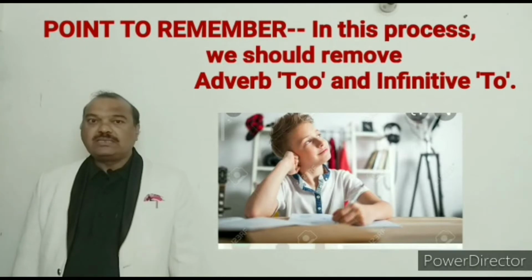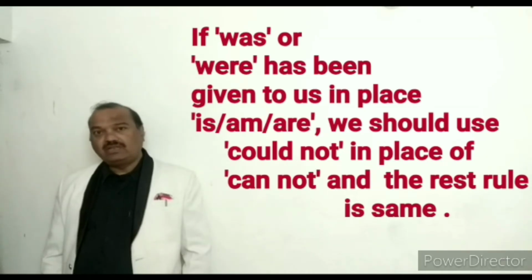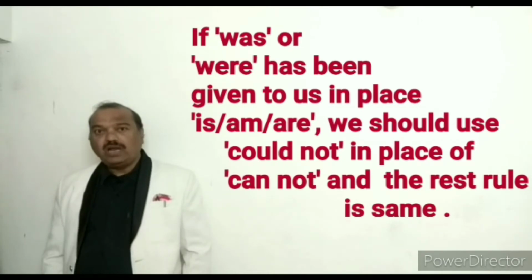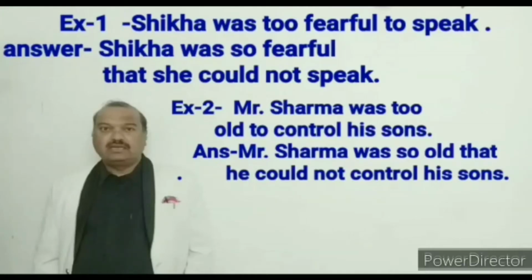In this process, we should remove adverb too and infinitive to. Was or were has been given to us in place of is, am, are. We should use could not in place of cannot. And the rest rule is same.